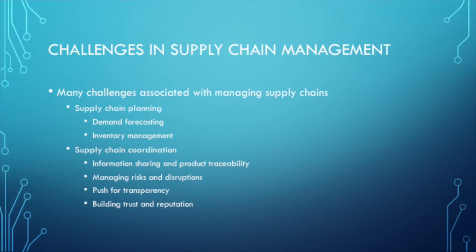Since it is essential to manage the customer relationship, having a means to ascertain the provenance of a product is increasingly important. Greater transparency also helps to keep parties in the supply chain accountable, as they are obliged to adhere to the standards set rather than cut corners for their own gain. Finally, and related to the other challenges, is the need to build trust across the supply chain. Sharing of information and increased transparency have shown to increase the level of trust among supply chain partners.